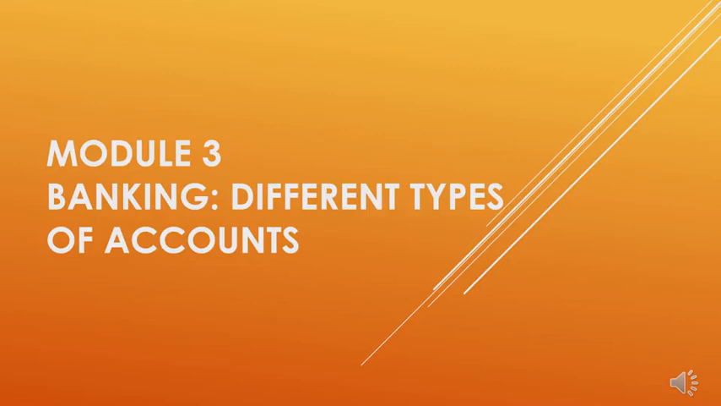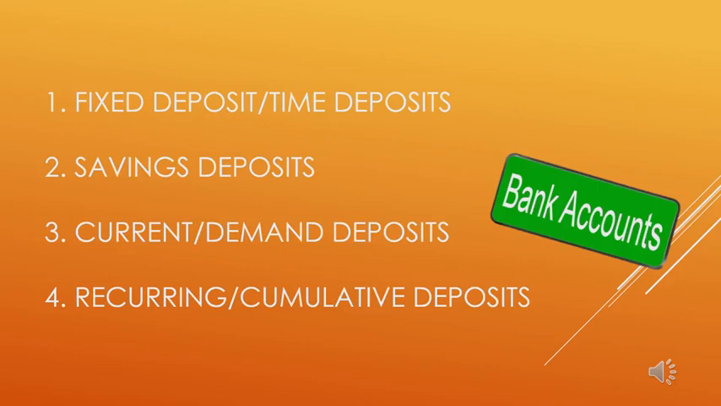Dear students, in this video we'll be discussing different types of bank accounts and a few banking procedures related to these accounts. As banking students, you all know that the primary function of a commercial bank is to accept different types of deposits from the public. In recent years, many new types of accounts have been introduced by banks, but traditionally we have the four types of bank accounts you see on the screen. The first is fixed deposit, then savings deposit, current deposit and recurring deposit. We'll be looking into them one by one.